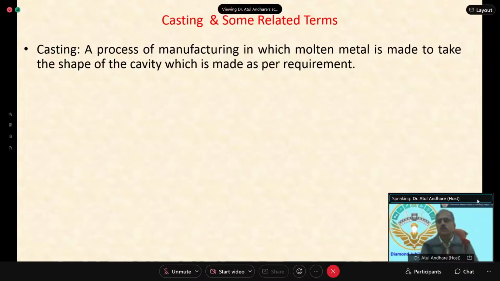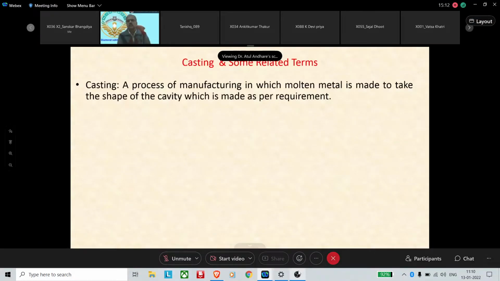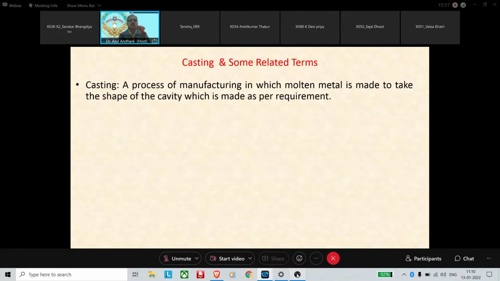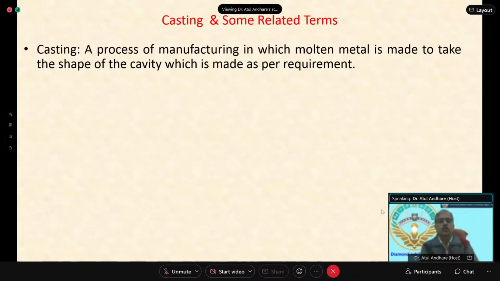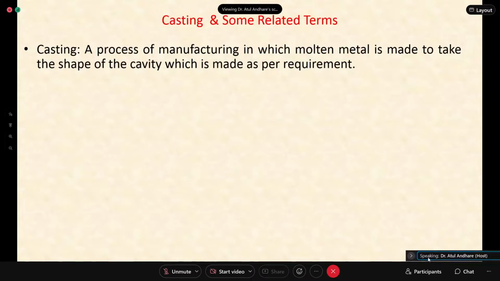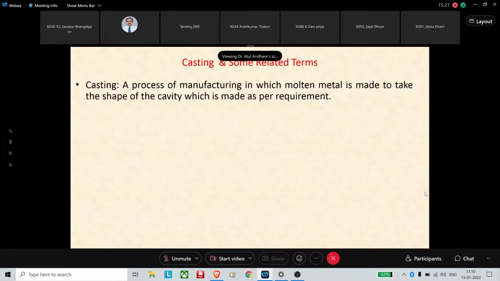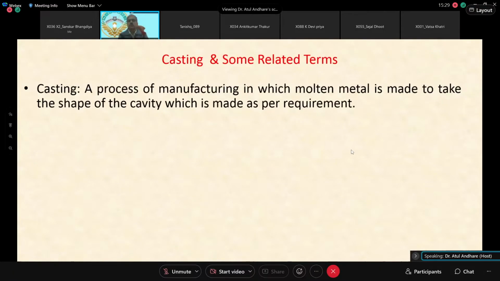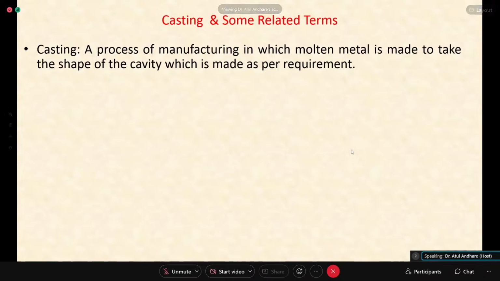Now this process basically is you pour molten metal. Maybe you have seen, nowadays we get those chocolate molds also. So you can melt chocolate and get various shapes of chocolate. You melt it and pour it in a cavity that is called a mold, and then you get a typical shape of the chocolate.